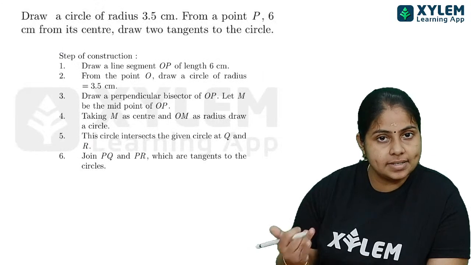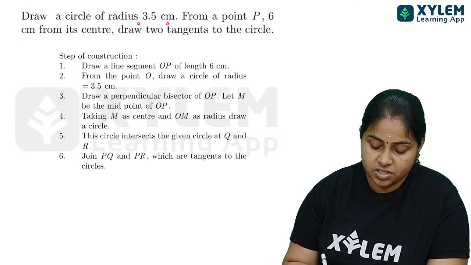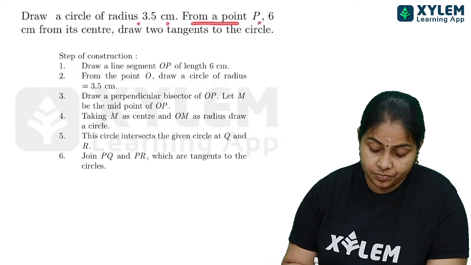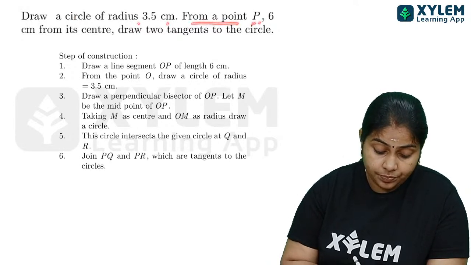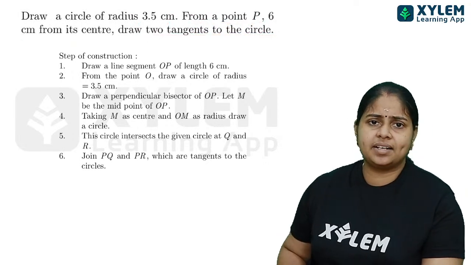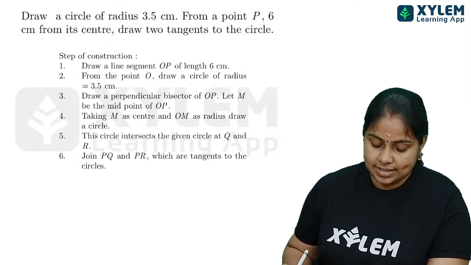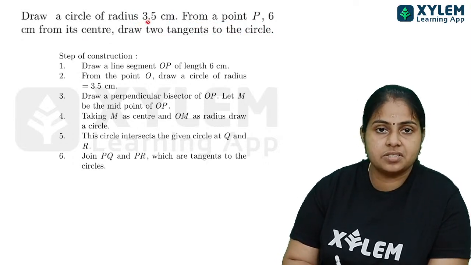ഇവിടെ or ആയിട്ട് നിങ്ങൾക്ക് there is a chance. Draw a circle of radius 3.5 cm from a point P 6 cm from its center. Draw 2 tangents to the circle. ഇത് സിമ്പിൾ ആണ്. നമ്മൾ വരച്ചില്ലേ അതിന്റെ പോലെ തന്നെയാണ് വരിക. That is a circle of 3.5 centimeter.